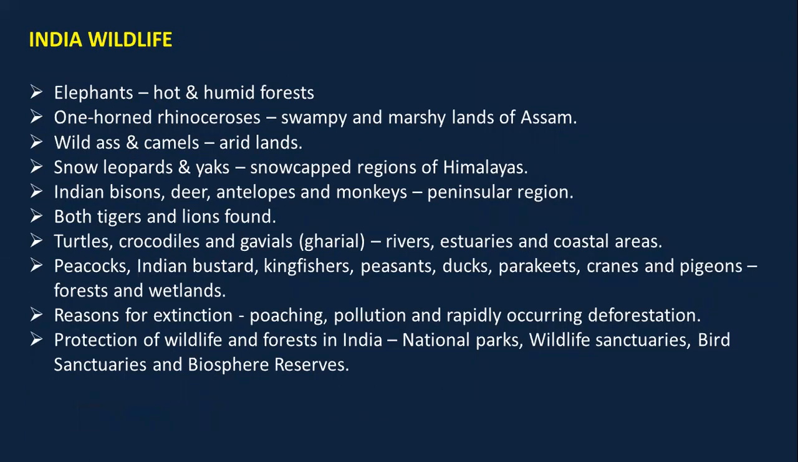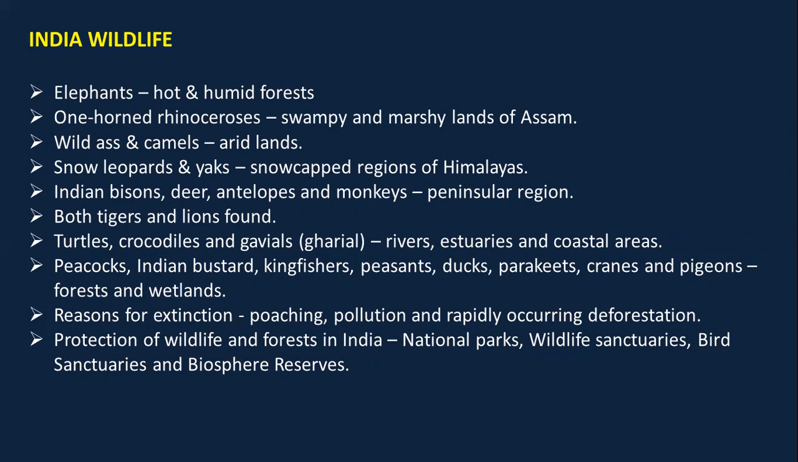Moving ahead, the wildlife of India. In India, elephants are found in hot and humid type of forest. One-horned rhinoceros is found in swampy and marshy lands of Assam. Wild ass and camels are found in arid lands. Arid land matlab the region where the temperature is high. Snow leopards and yaks are found in the snow-capped region of Himalayas.